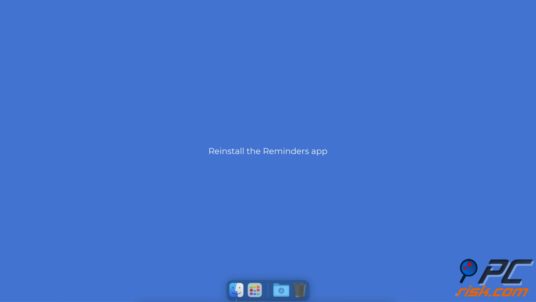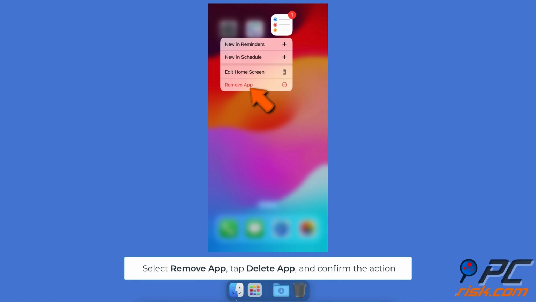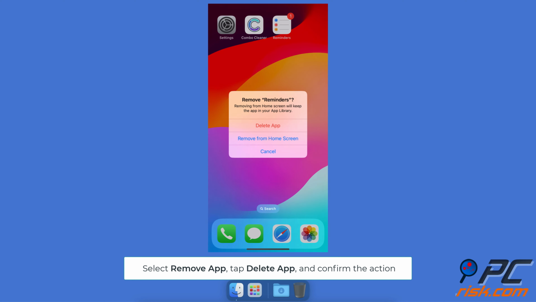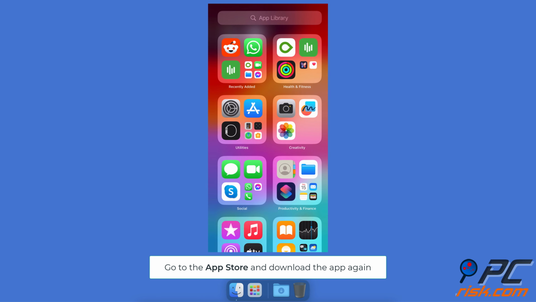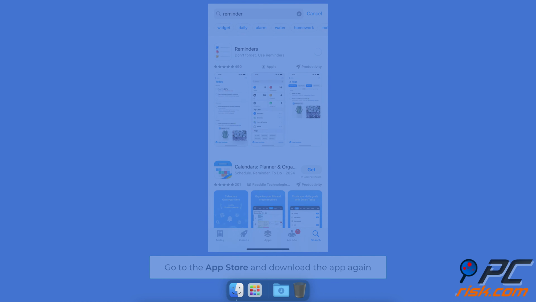Reinstall Reminders app. Hold the Reminders app until a menu pops up. Select Remove App, tap Delete App, and confirm the action. Then, go to the App Store and search for the Reminders app. Tap the arrow with a cloud icon to re-download Reminders again.